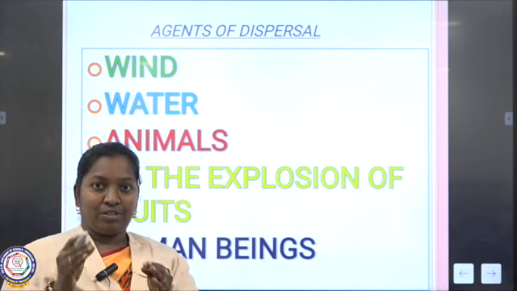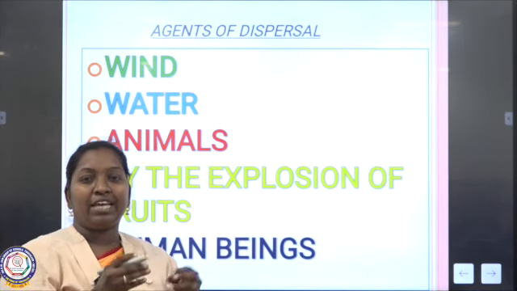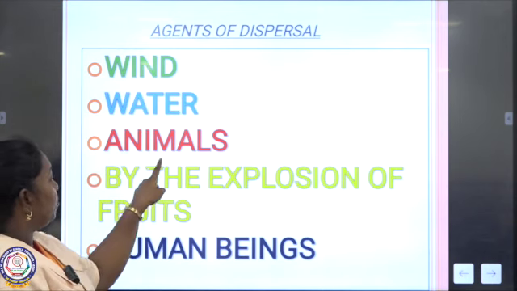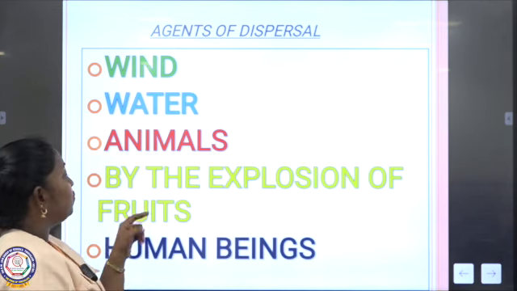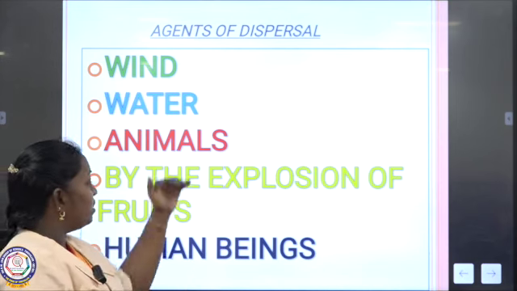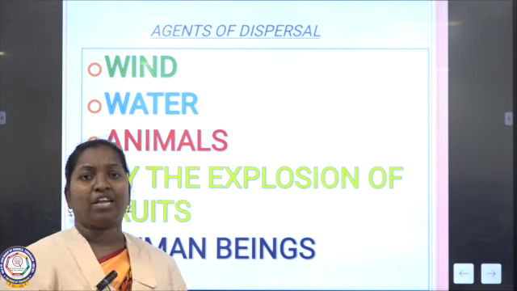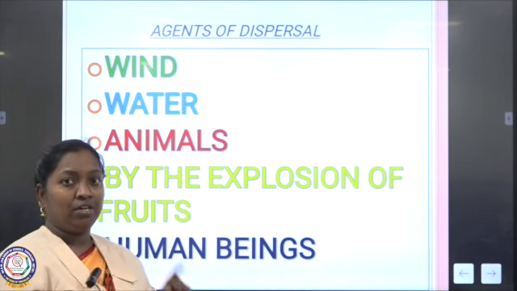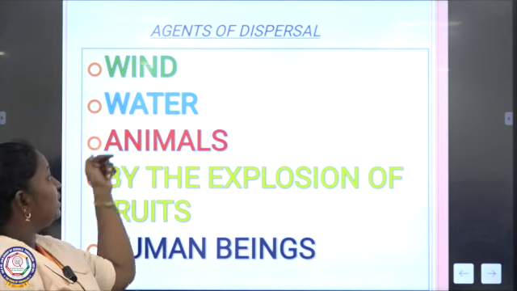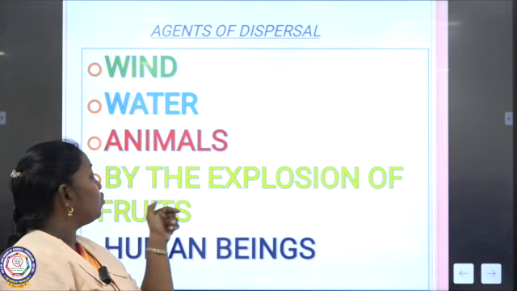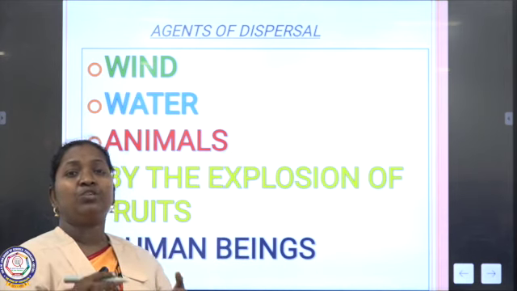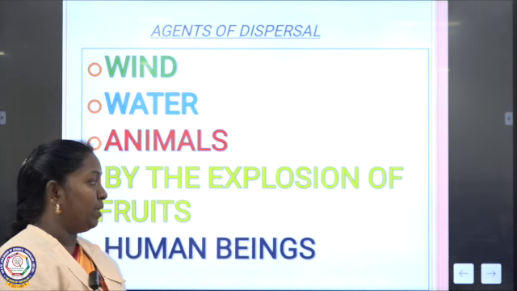I told you, no, to move away from the parent plant, it needs the help of agents. These are the agents: wind, water, animals, the explosion of the fruits or seeds, and human beings. Moreover, animals and human beings are doing the same activity. Let me show you one by one. So I told you these are the five agents. Remember: wind, water, animals, and the explosion of fruits. These are the agents helping seeds to move away from their parent plants.